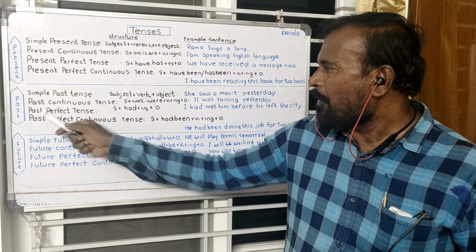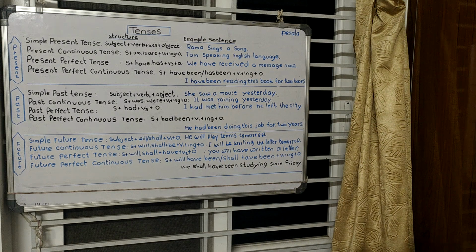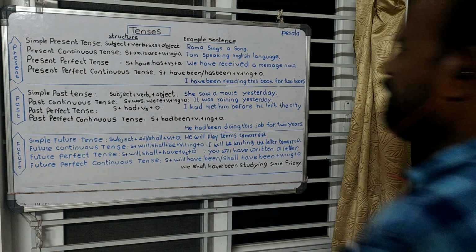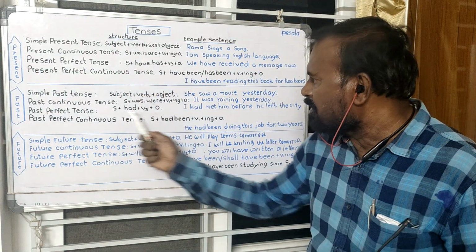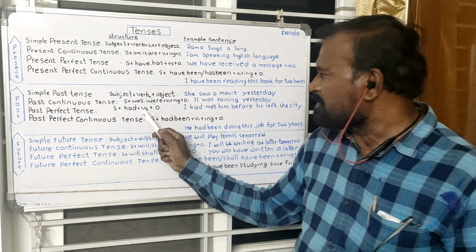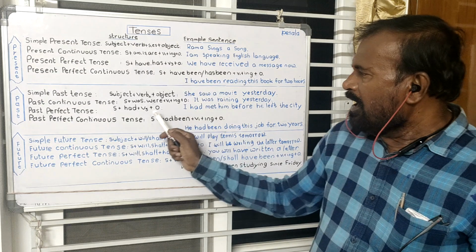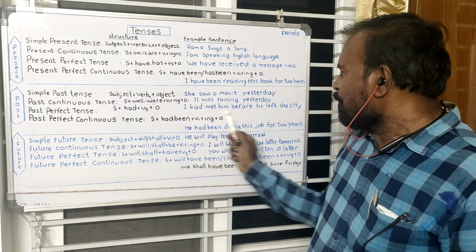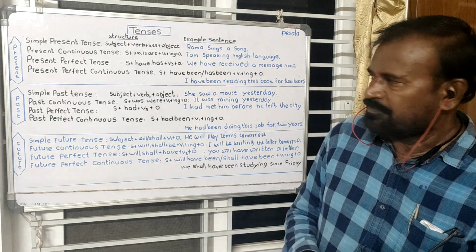Come to the past perfect tense. In the past perfect tense, see the structure of this past perfect tense. Subject, had plus V3 plus object. And see the example also. I had met him before he left the city.